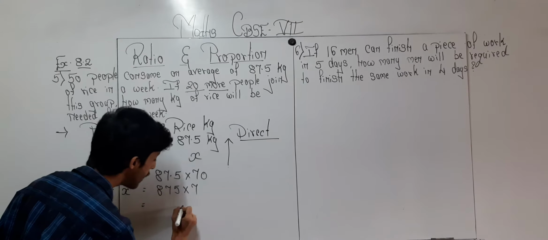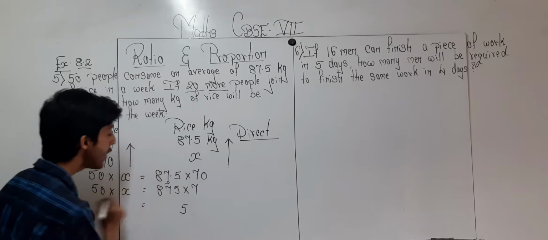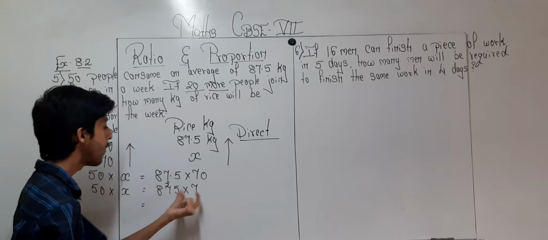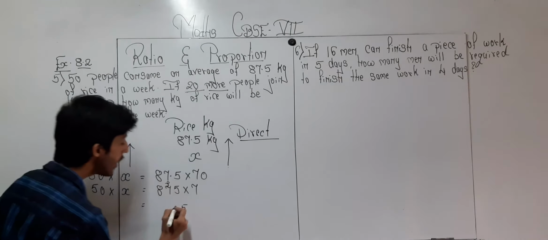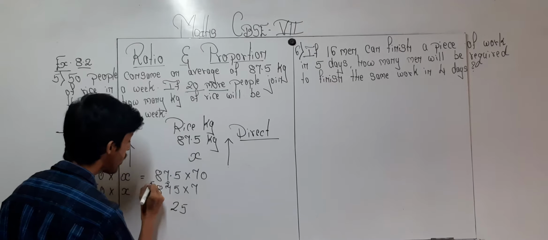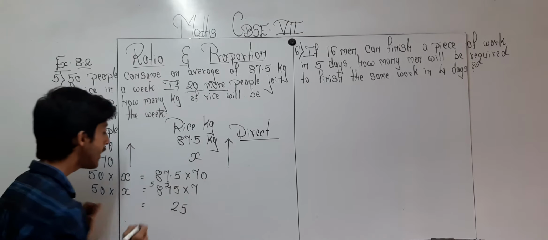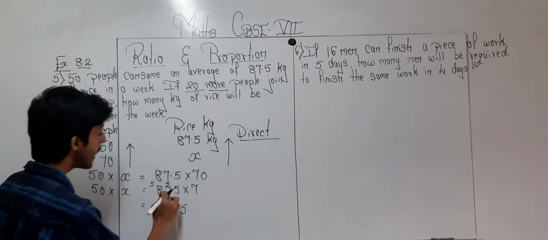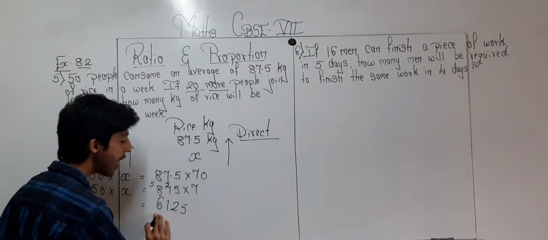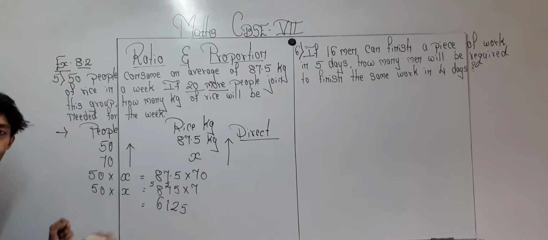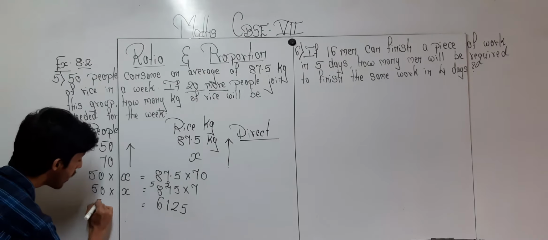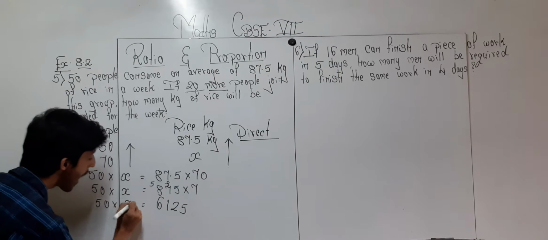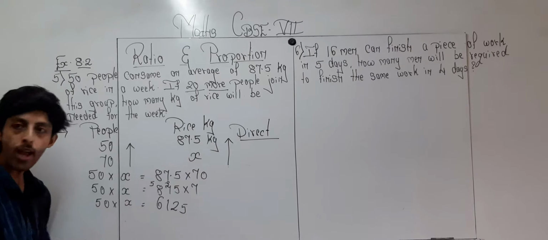So 875 into 7. 5 7s are 35, 5 written and 3 carried. Now 7 7s are 49, and 3 more, so 52, and 5 carried. 7 8s are 56, and 5, so 61. So 875 into 7 gives me 6125, and over here 50 multiplied by x. Now I want to find the value of x.